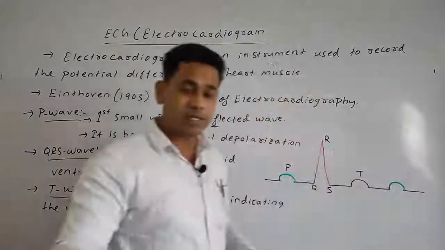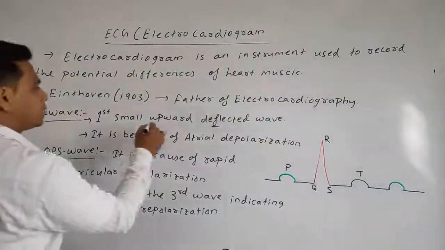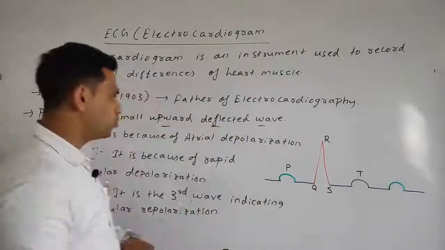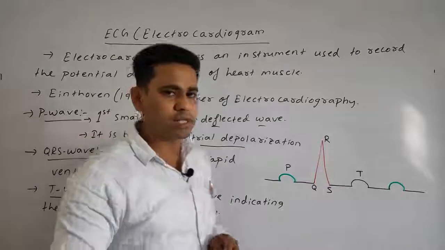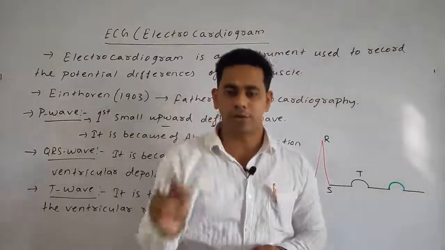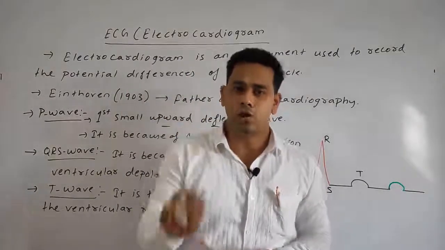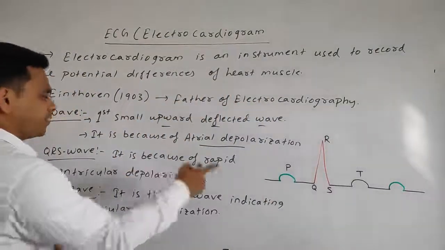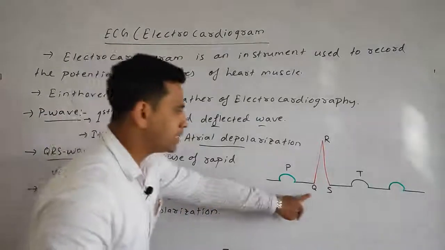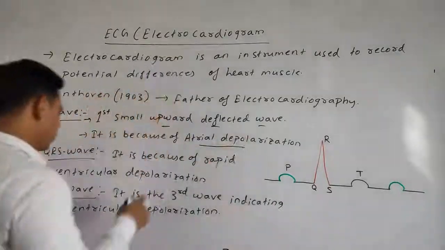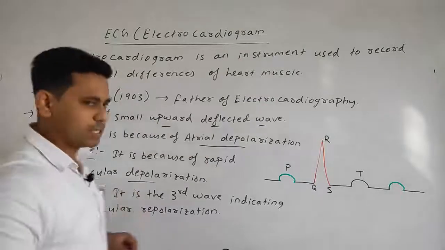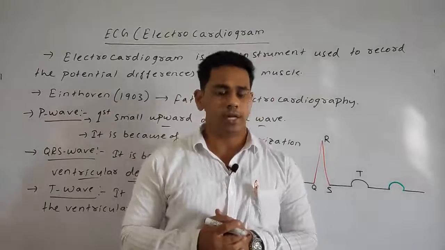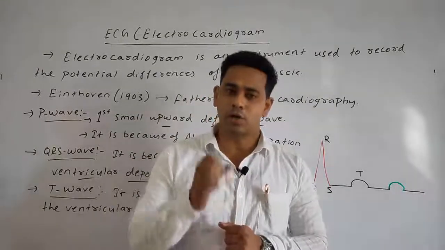So, what is the P wave? As I said, it is the small upward deflected wave. Why does it occur? Due to the atrial depolarization. Depolarization refers to the systolic phase, where the atria are in the contraction stage. Next is the QRS wave. It is the second wave and it occurs due to the ventricular depolarization. It means the stage when the ventricles are in the systolic phase, or the contraction phase.